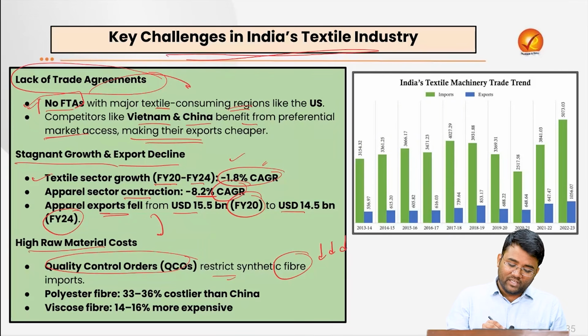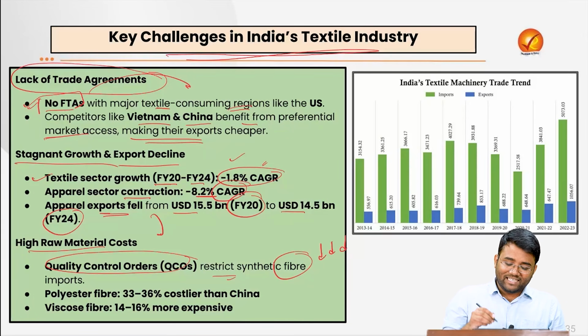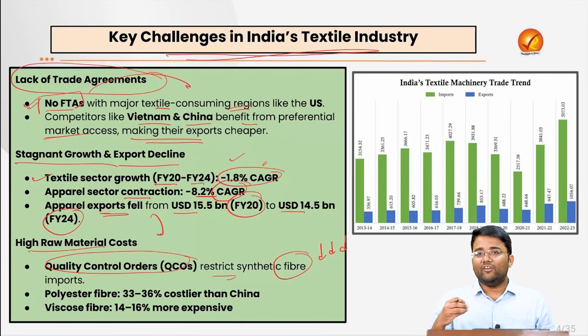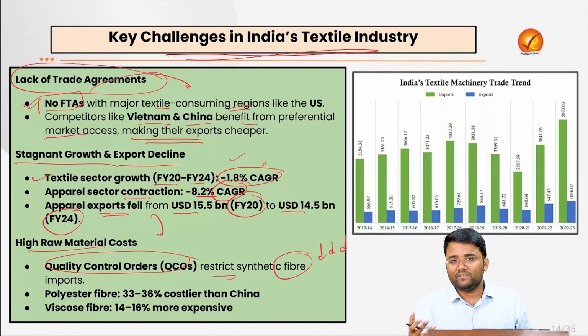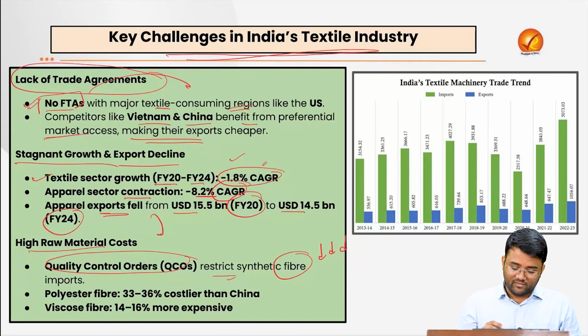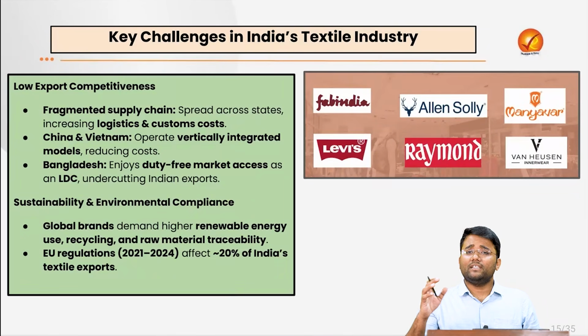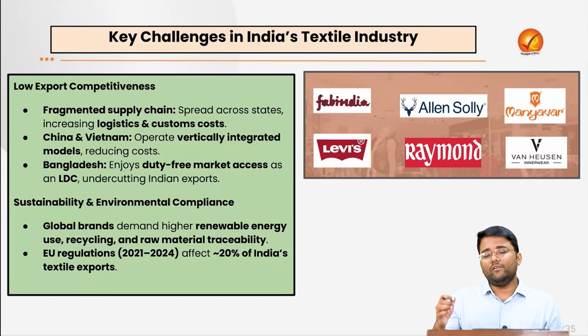But there are various restrictions with regard to sanitary and phytosanitary measures and quality controls, and that limits the import of these raw materials, which limits the overall production of garments and also doesn't help in making our exports much more competitive. Also, polyester fibers are 33 to 36% costlier than in China, and viscose fiber is 14 to 16% more expensive. Because of this high cost of raw material, obviously the overall cost of the garment will be much higher, which will make our exports less competitive in foreign markets.